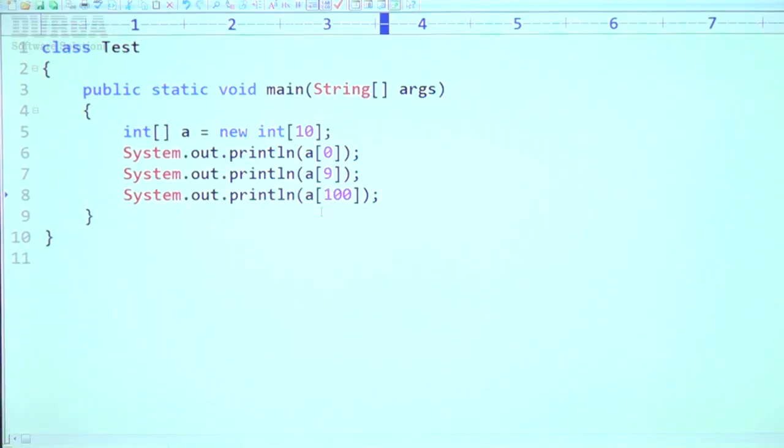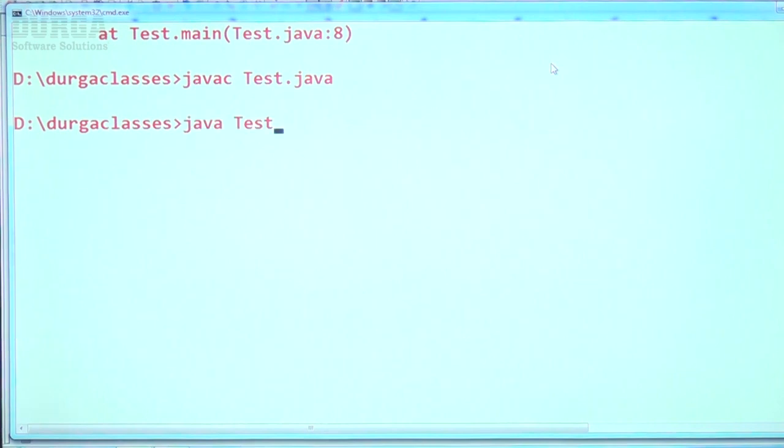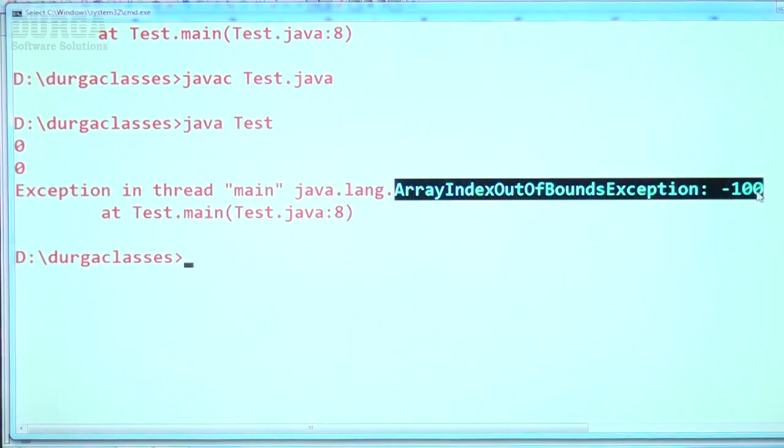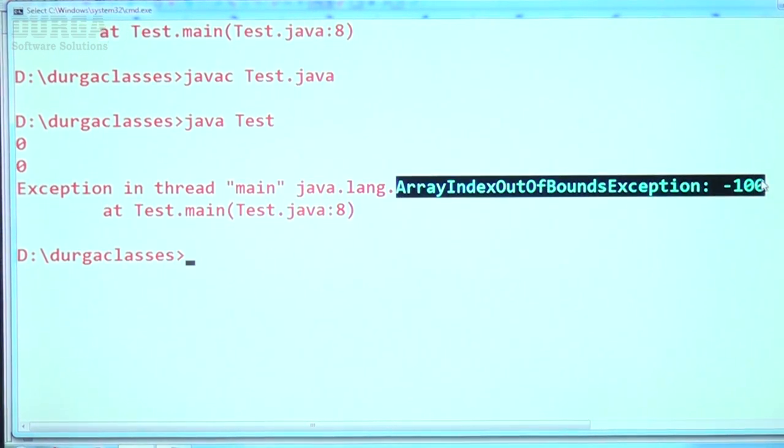It need not be 100, even -100 also you can take. You are going to get the same. So there is no compile time error, the code compiles fine. Now, array index out of bounds exception -100 is the output we are going to get.